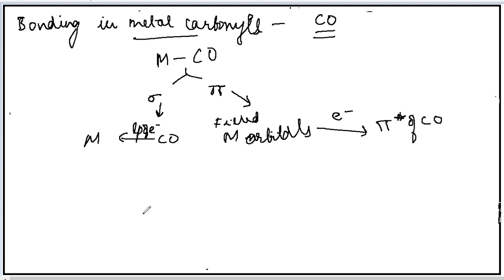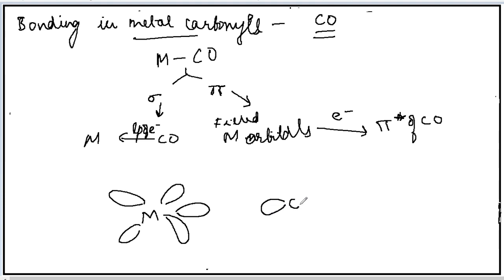Look here, the diagram. These are the orbitals. Now this is the formation of the sigma bond by donation of lone pair of electrons from the carbonyl to the metal.